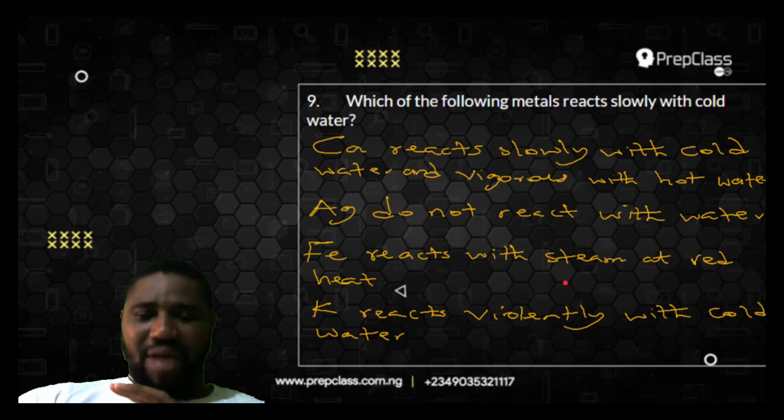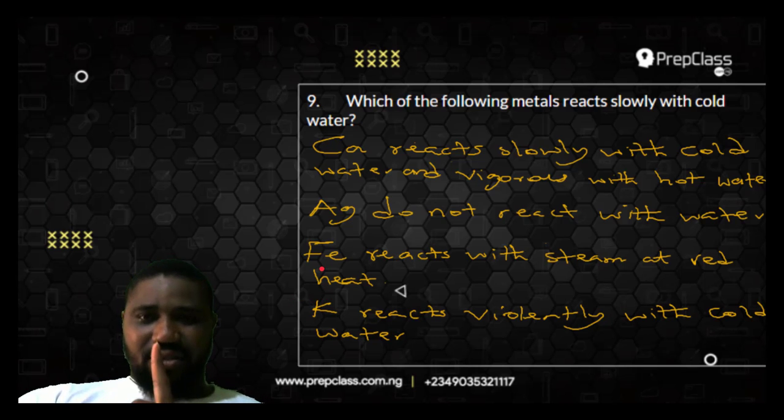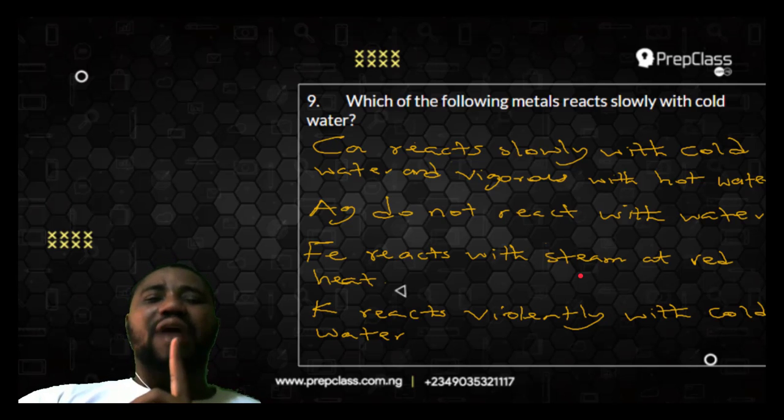Iron, Fe. Iron reacts with steam at red heat. So for iron to react with water, first, it must be red hot. Second, the water must be in the gaseous form, which is steam. So iron and aluminium, in most cases, react with water at red heat.